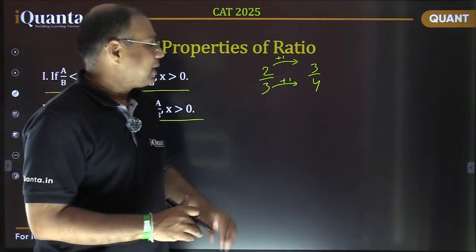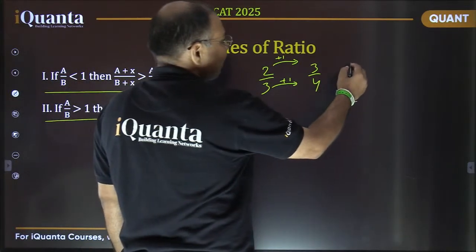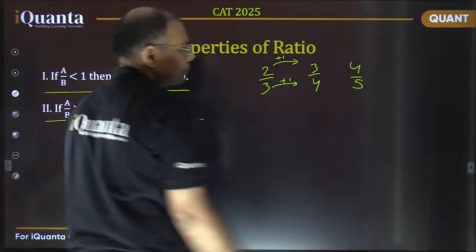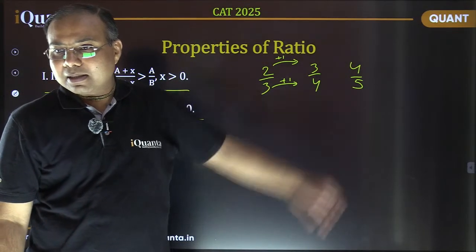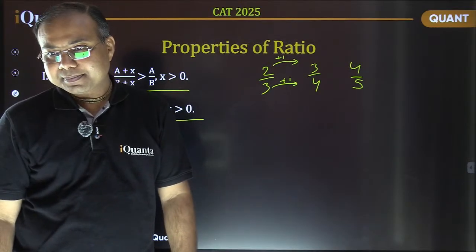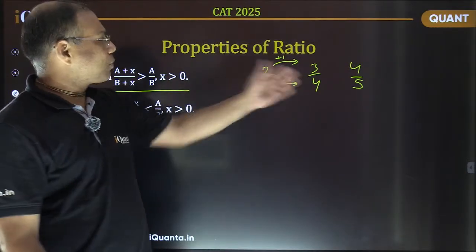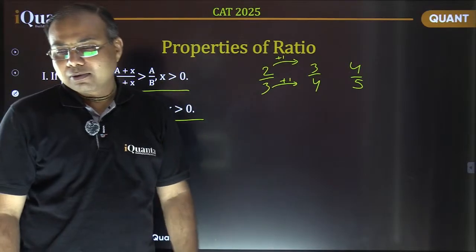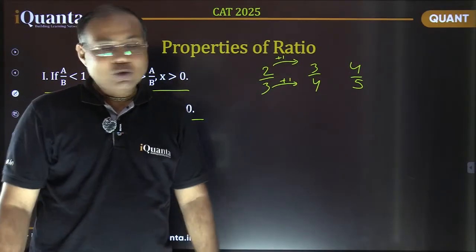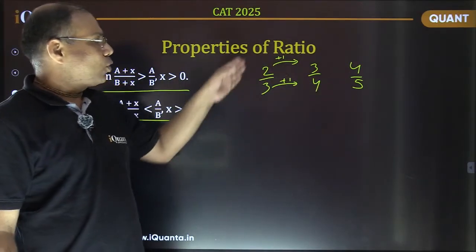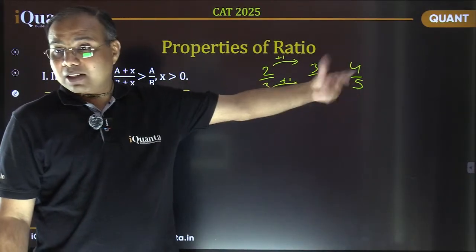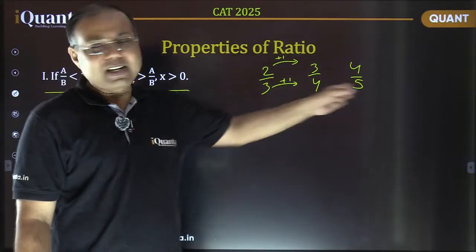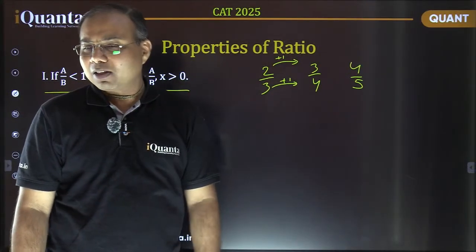Fine. Okay. What about 4 by 5? We are checking which is the smaller or lower fraction. So which is the larger fraction among 2 by 3, 3 by 4, 4 by 5? Which is the largest one here? Obviously 4 by 5 is the greatest. So basically this is an increasing sequence, I can say, right? This is an increasing sequence.